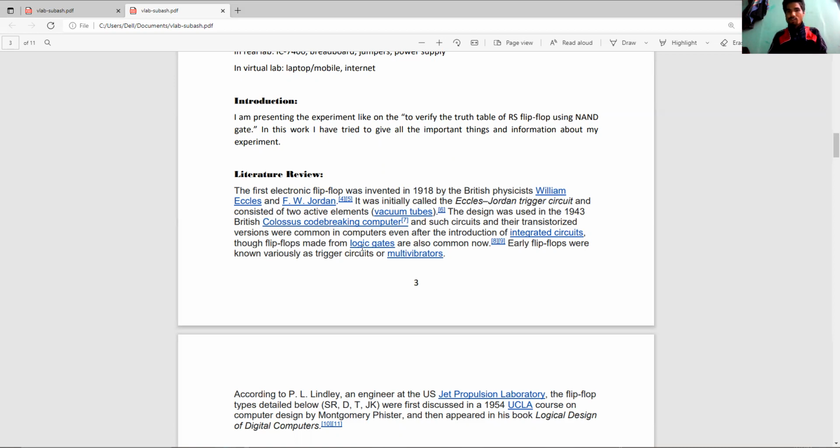The design was used in the 1943 British code-breaking computers, and such circuits and their transistorized versions were common in computers even after the introduction of integrated circuits, though flip-flops made from logic gates are also common now. Early flip-flops were known variously as trigger circuits or multivibrators.